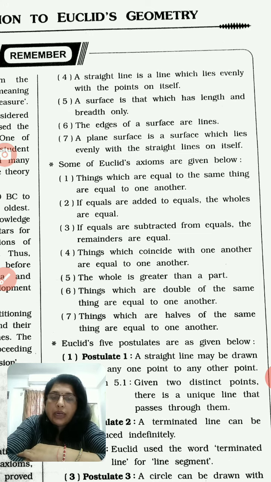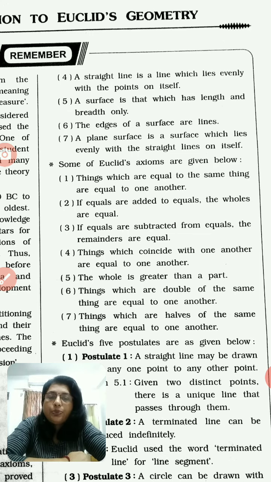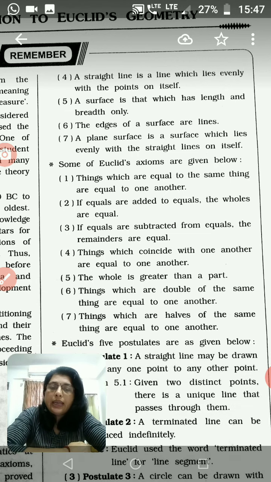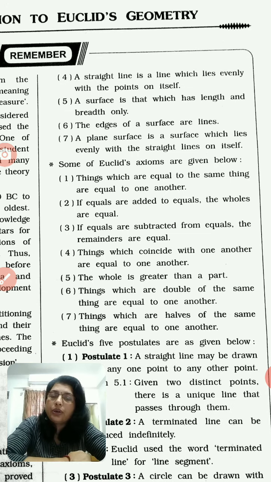Here we have collected 7 axioms of Euclid's. First is things which are equal to the same thing are equal to one another. As for example, if you divide chocolate equally, then both the parts are equal. Then you can say that first part is 1/2 part of chocolate and second part is also 1/2 part of chocolate.